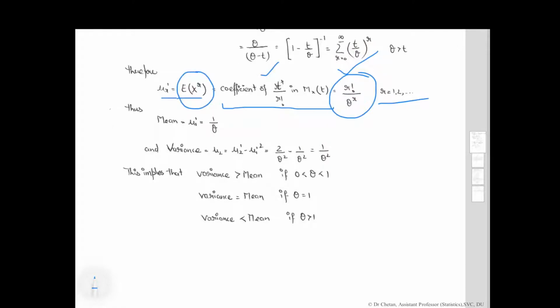Thus, mu_1 dash, which is the mean, is given by this quantity, and the variance is equal to mu_2, which is mu_2 dash minus mu_1 dash square, which is equal to this quantity. This implies that variance is greater than mean if theta lies between 0 and 1, variance equals mean if theta equals 1, and variance is less than mean if theta is greater than 1.